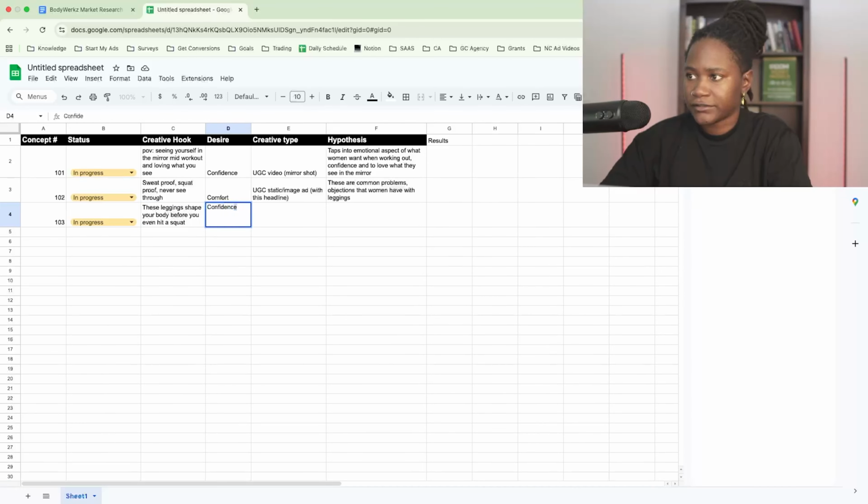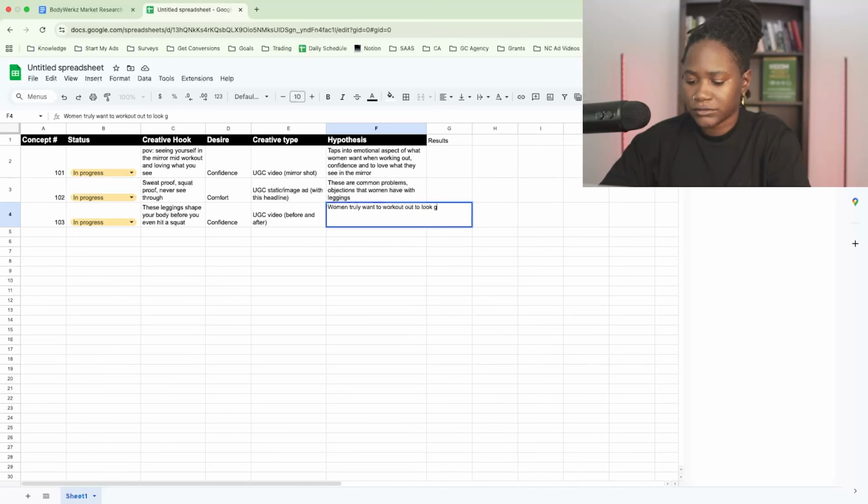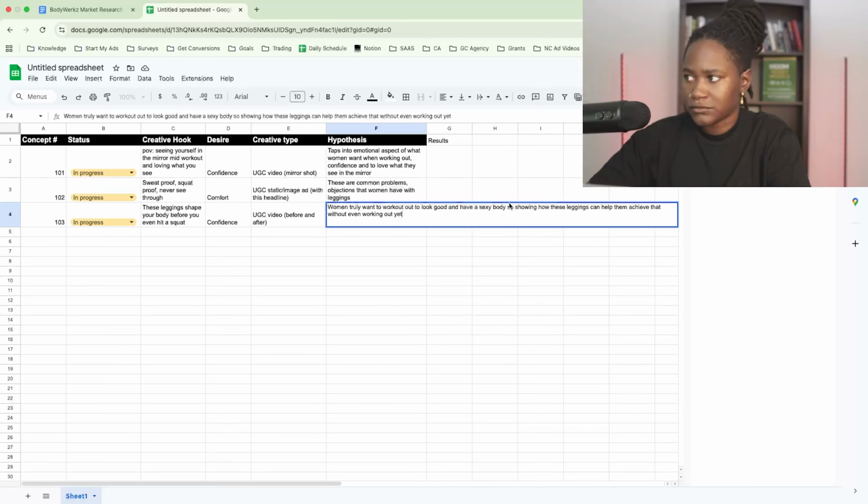Desire would be confidence. Creative type would be a UGC video, before and after type of thing. And lastly, hypothesis would be women truly want to work out to look good and have a sexy body. So we are showing how these leggings can help them achieve that without even working out yet.